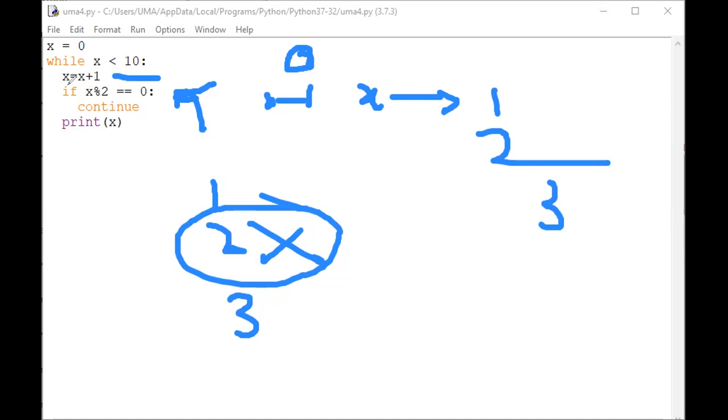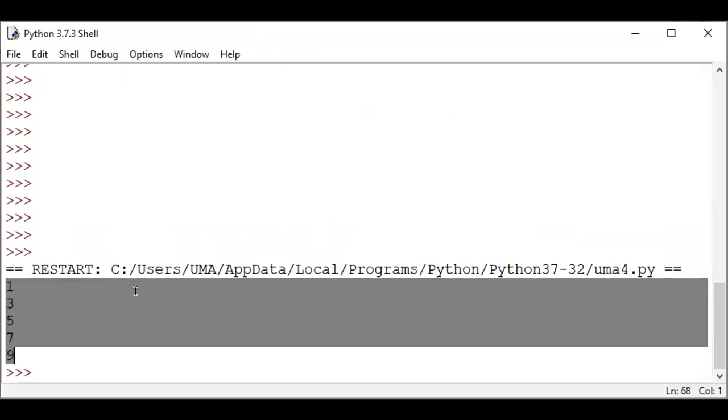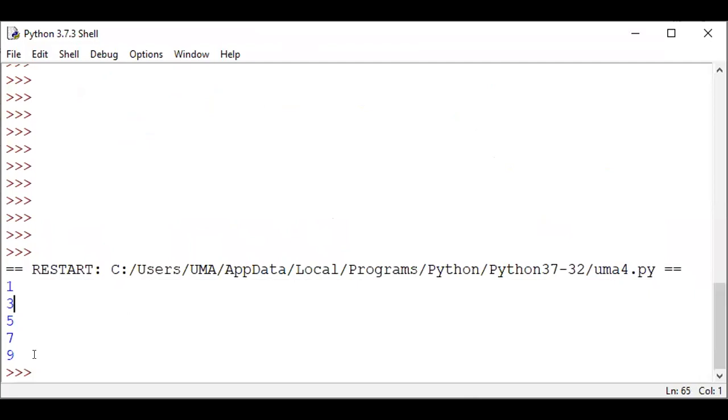How does the loop statement repeat? If the statement is true, it will not go to the next statement, it will continue to the next iteration. If it is a false statement, then only it prints the value. That means finally the result is 1, 3, 5, 7, 9 only. That is the result. See the result here: 1, 3, 5, 7, 9. That is the continue statement.